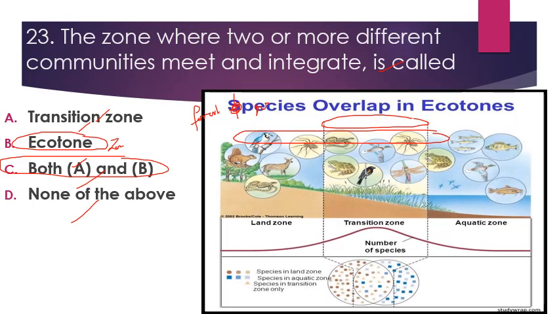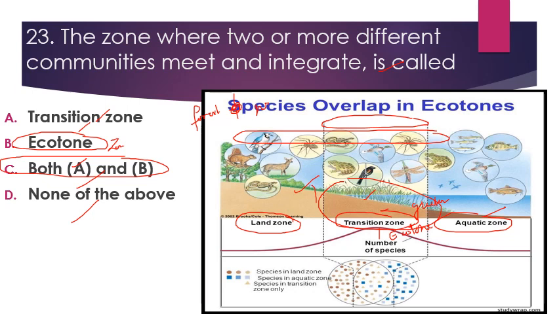For example, this is the land zone. This is the one community which lives in this ecosystem, that is land zone. Then second is aquatic zone. So in between aquatic and land zone there is a transition zone, and this transition zone is known as ecotone. इसे कहा था ecotone. And one more thing, जो number of species होती हैं इस zone में, that is transition zone, that is greater in number. It shows greater diversity in this zone of transition or ecotone.